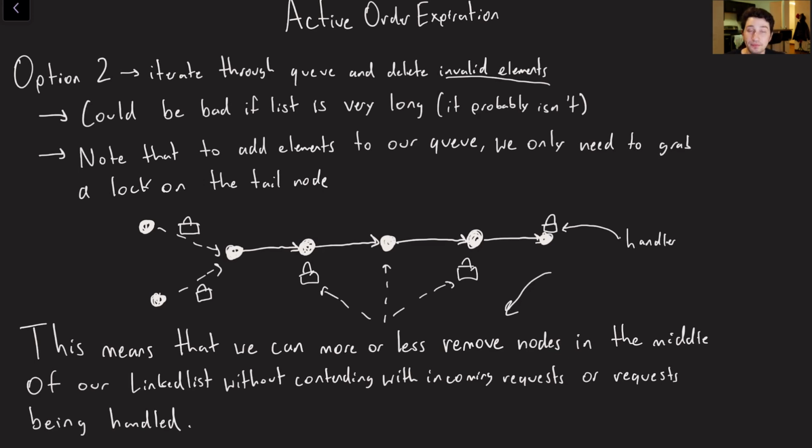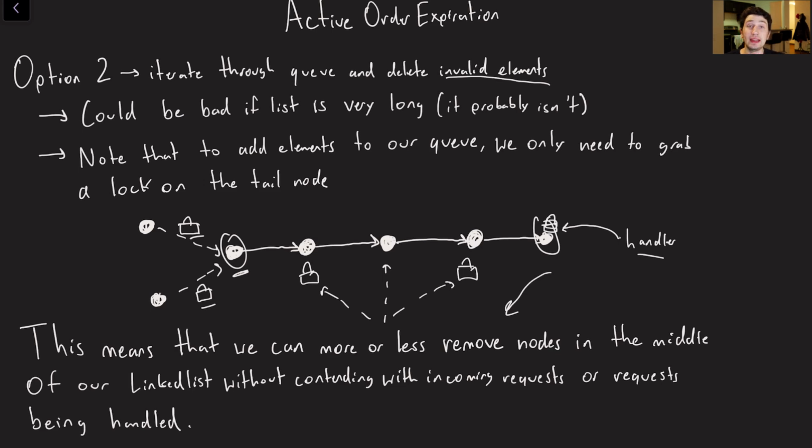But at the same time, at least in my opinion, this actually might reduce contention when locking. The reason being that we can basically remove nodes in the middle of our linked list without contending with either the start or the end node, right? Because whenever our handler is pulling from the start to actually process an order, it needs to grab a lock on this guy right here. And similarly, whenever new orders are coming in, it has to grab a lock on the last node in the queue so that it can basically add an edge to that.